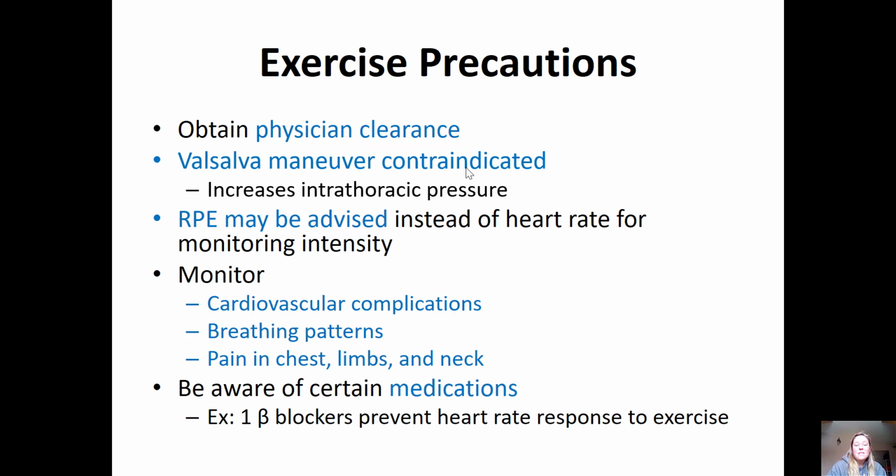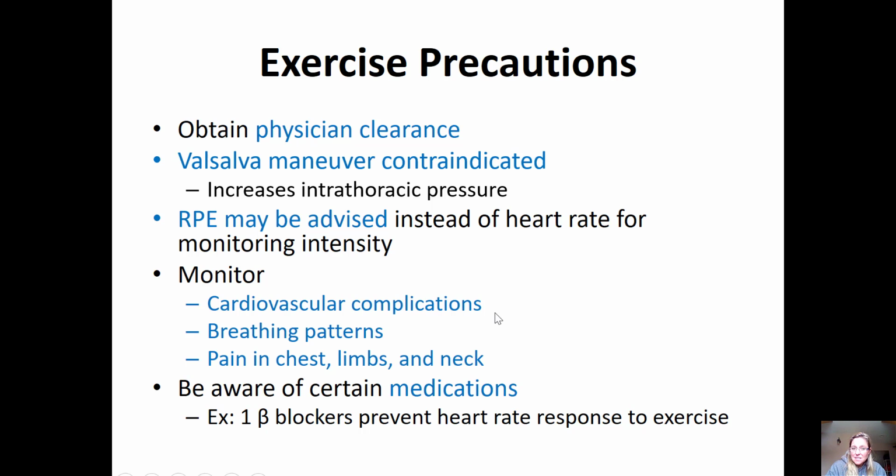And we know that doing that increases intrathoracic pressure, and for people who already have high blood pressure, it can worsen the effects of high blood pressure. So for this group especially, Valsalva is not recommended. No holding their breath. We want to make sure we're cueing them regularly on when to exhale and when to inhale during these exercises.